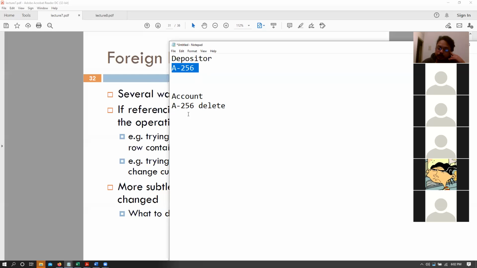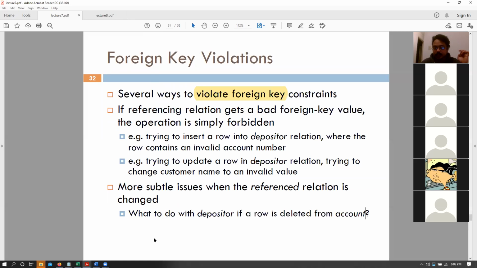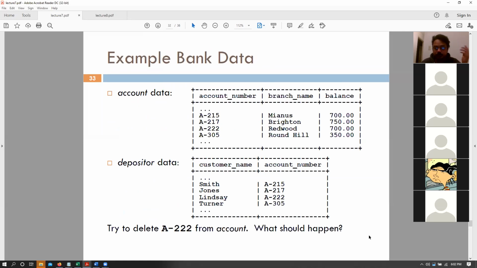We just said that in order to delete it correctly, we would have to first delete the depositor tuple and then delete the account tuple. But let's say that I'm currently writing the query to delete the A256 account tuple from the table. So what goes on? We have an example. So this is your account table and this is a depositor table.